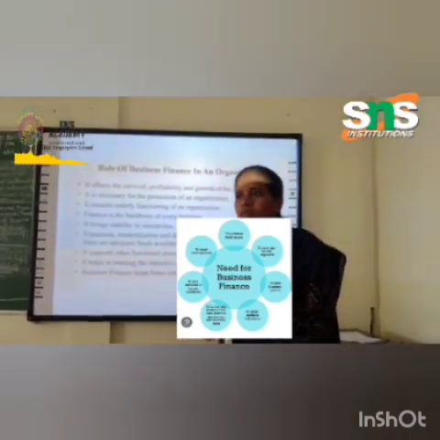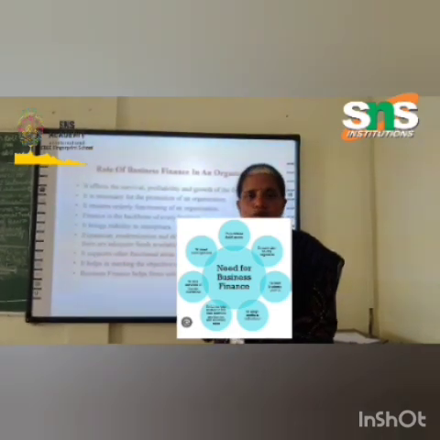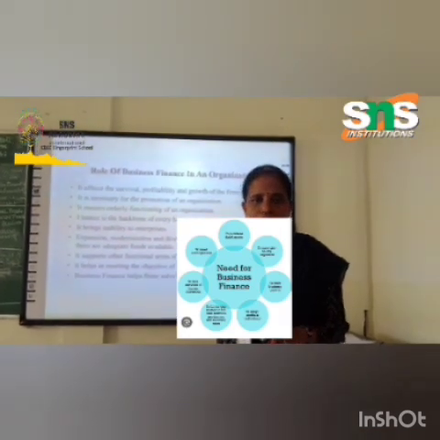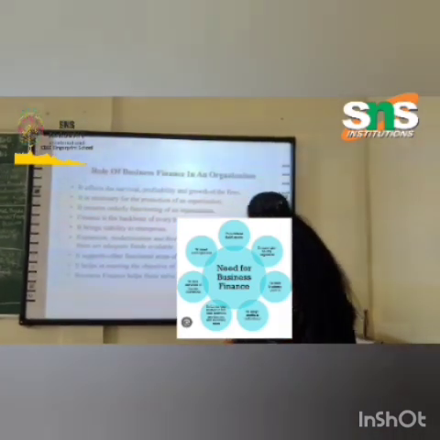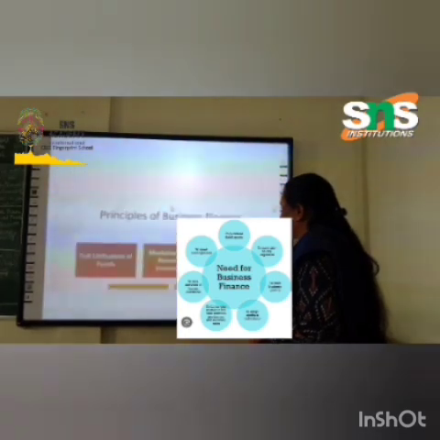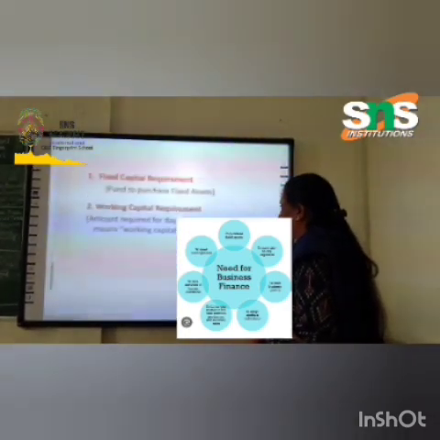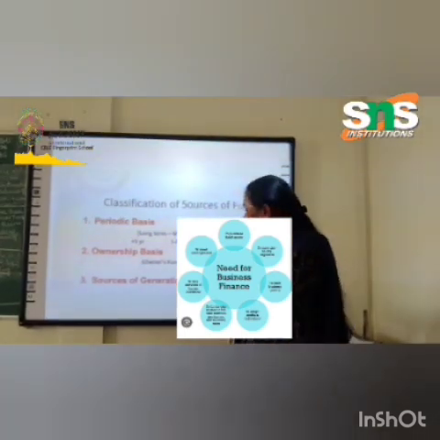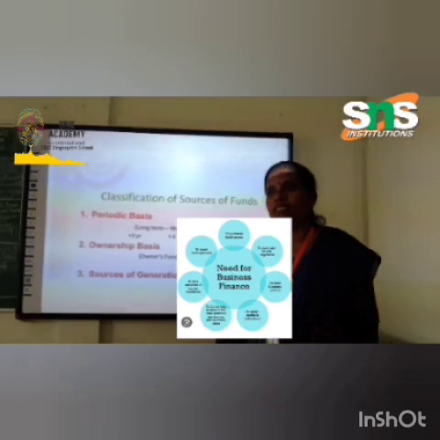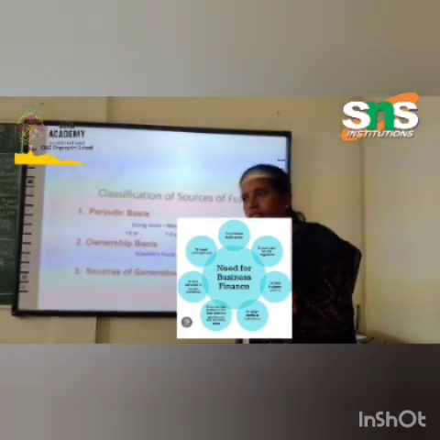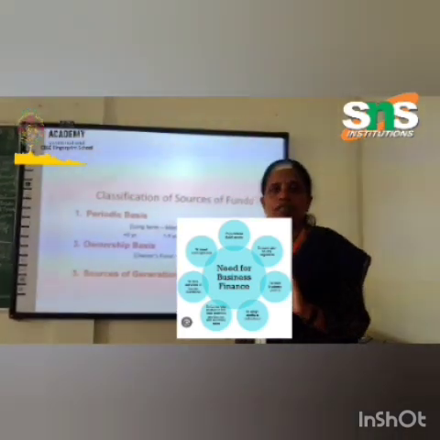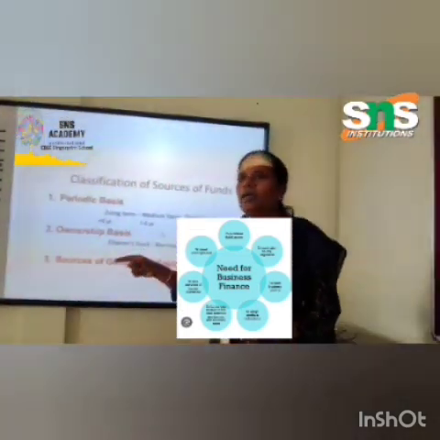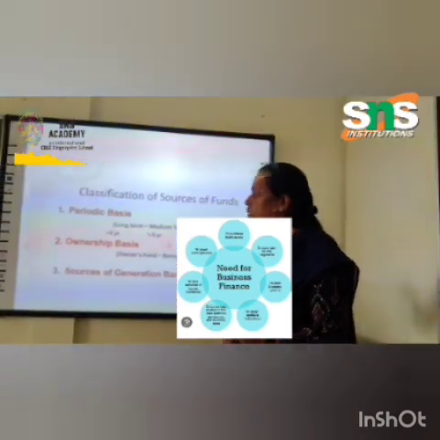Now let us check what the types of finance are. Okay, so what are the types of finance? There are three ways we can classify them: on the basis of period, on the basis of ownership, and on the basis of source of generation. On these three bases, we can gather or pool the money for a business. Got it? And if we look at the first one, the periodic basis, then long term.